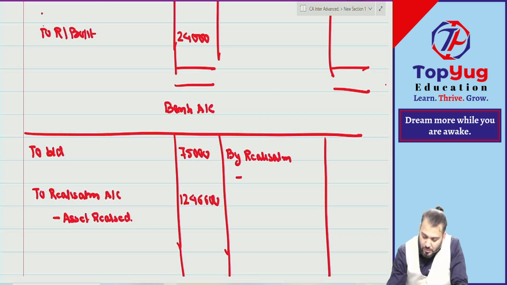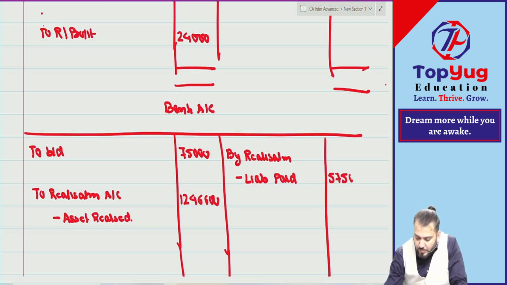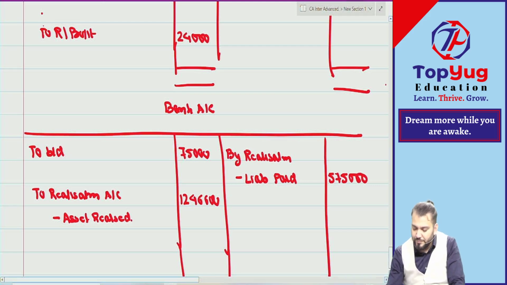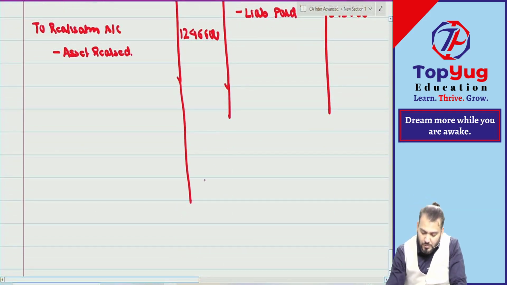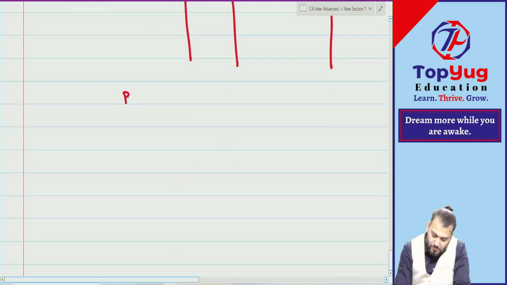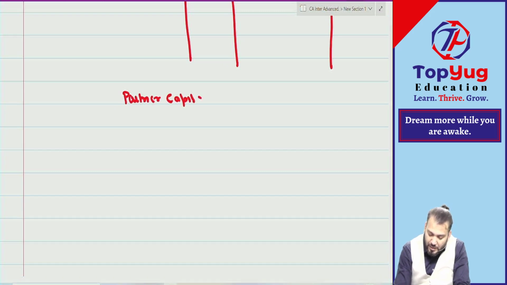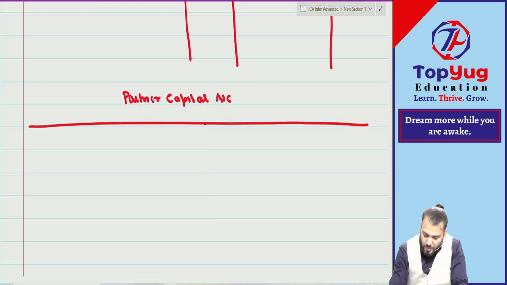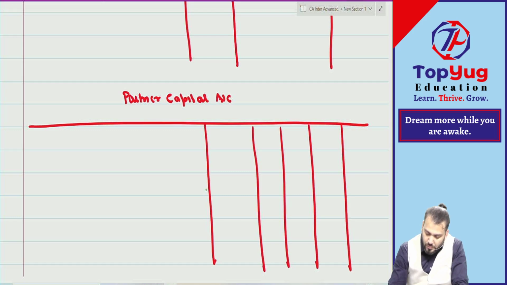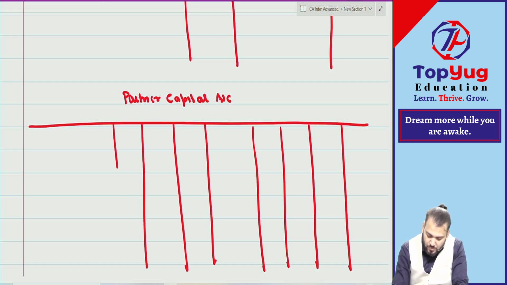Similarly, write down by realization, liability paid. How much? Done. Done now. Leave it. Correct. Now we'll prepare which account? Partners' capital account. So how many columns? 4 columns.